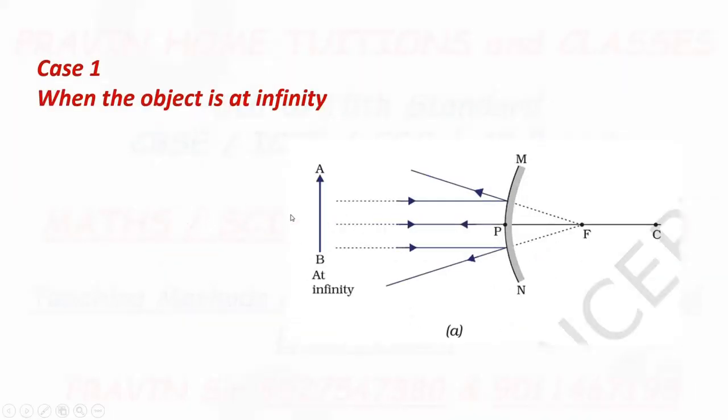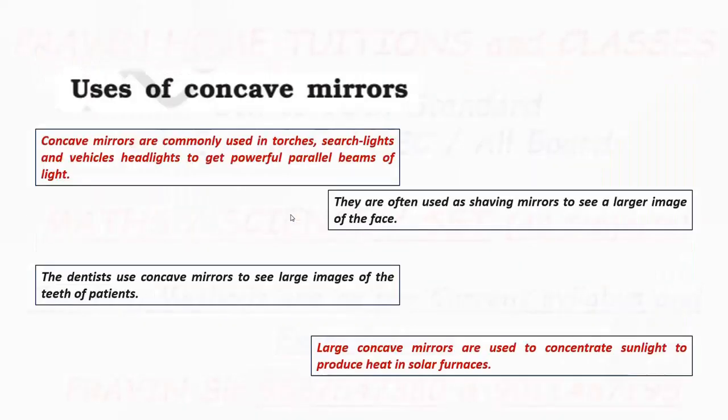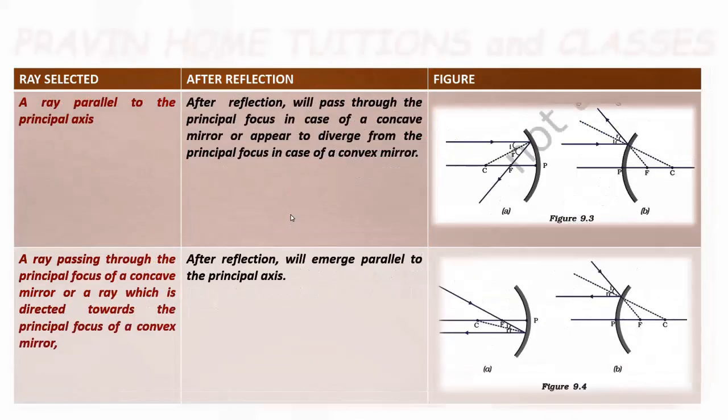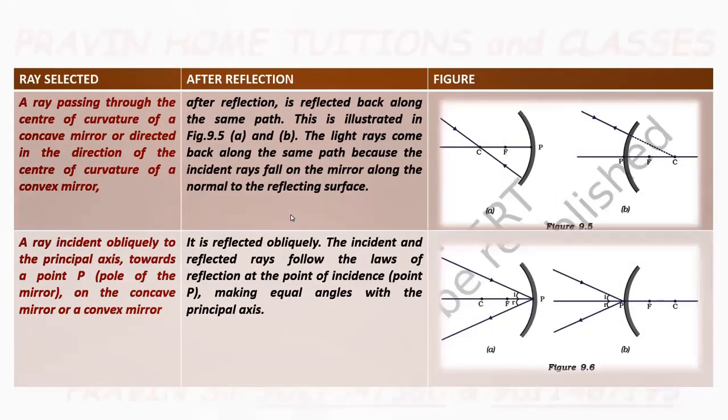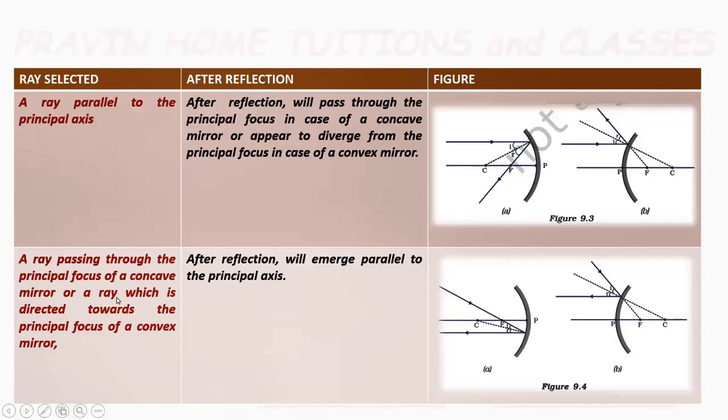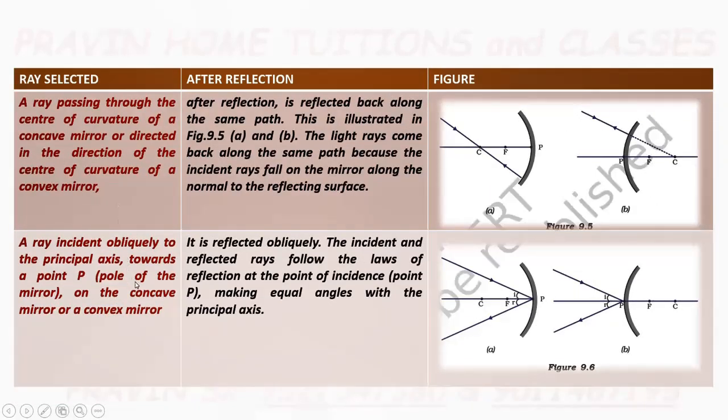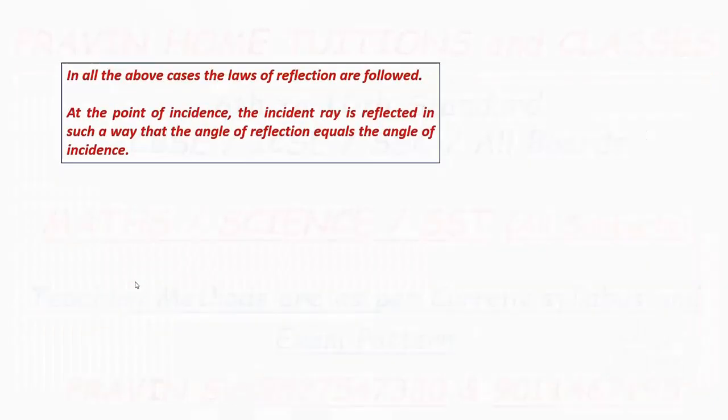Which rays do you have to select? You require at least 2 rays to decide the nature, size, and position of the image. Out of the 4 rays given already, ray number 1, ray number 2, ray number 3, and ray number 4, you have to select any 2 rays.